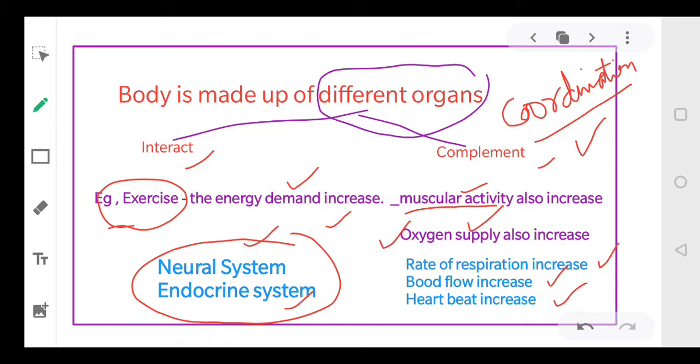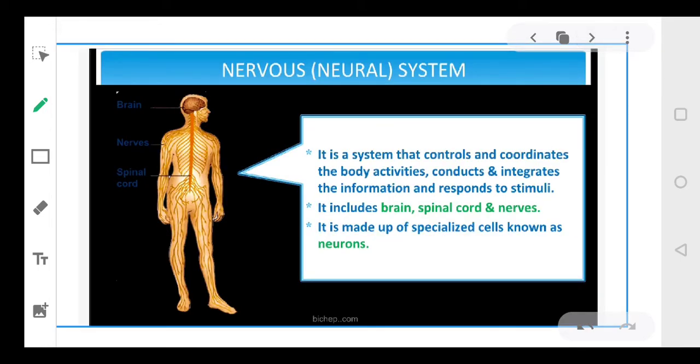Okay. Now coming to the neural system. What do you understand by neural system? Now the neural system is also referred to as the nervous system. I hope you've heard of the nervous system. Right. So the nervous system, as you can see in your picture, these are all nerves, they're all neurons. So the neural system is basically a system that controls and coordinates your body activities. ये ऐसा सिस्टम है जो आपकी बॉडी की हर एक्टिविटी को कंट्रोल करता है, कोऑर्डिनेट करता है. Okay, and this system responds to each stimulus.